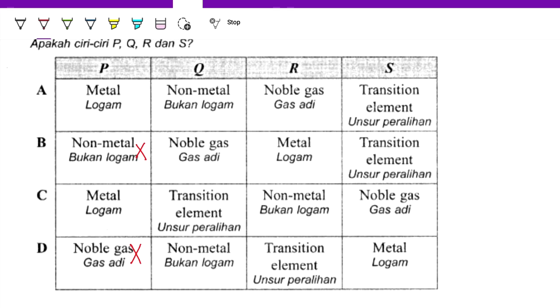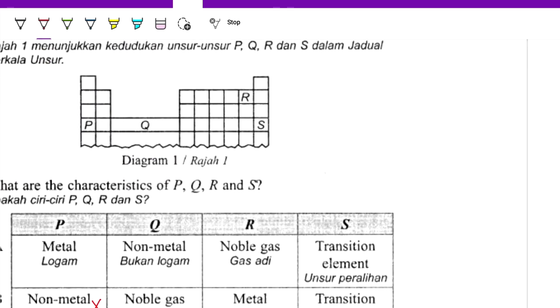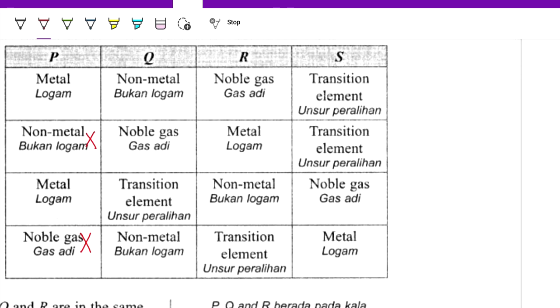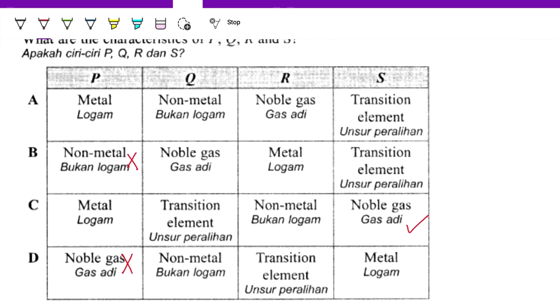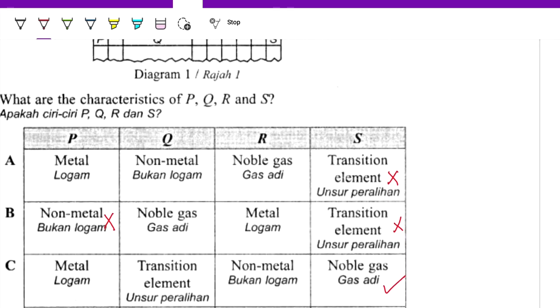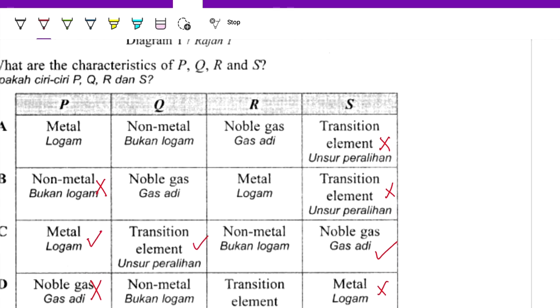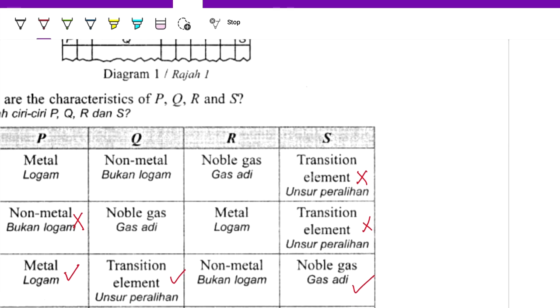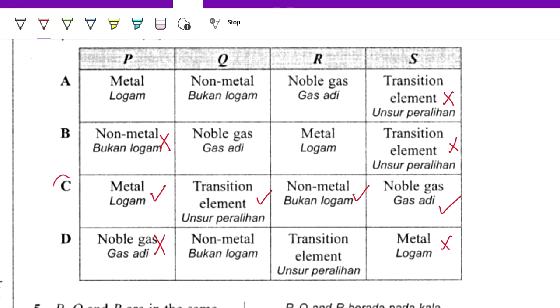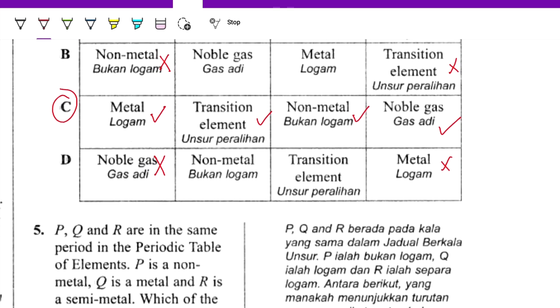Noble gases are also out. Noble gases are group 18, so S is a noble gas. So this one is correct, the others are all wrong. Now we check the others. Q is a transition element. R is group 17, a non-metal, a halogen. Okay, good. So C is the answer.